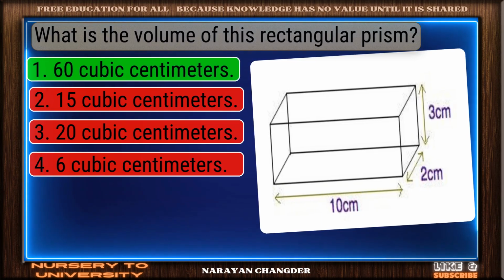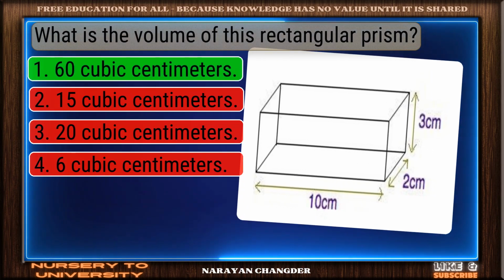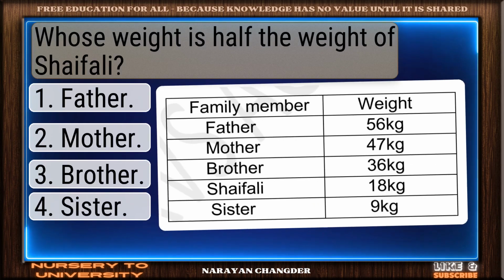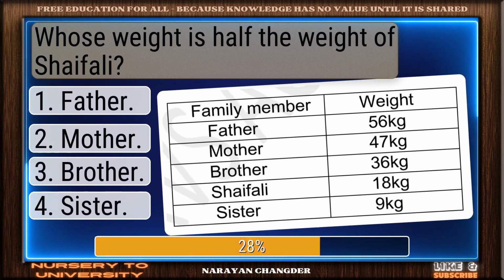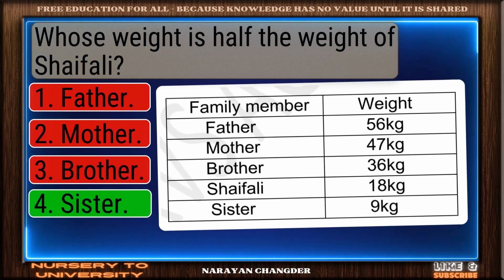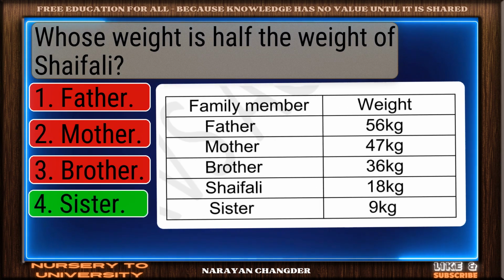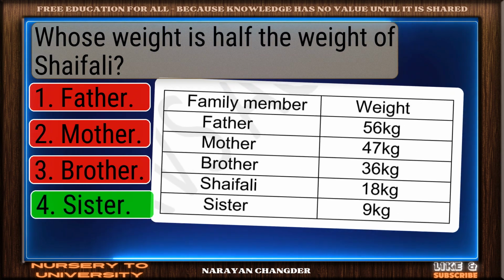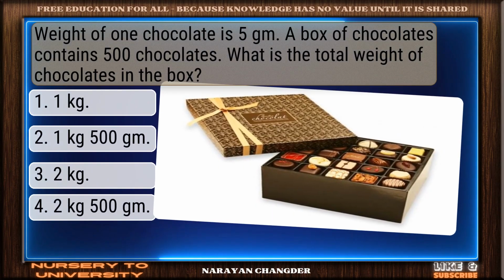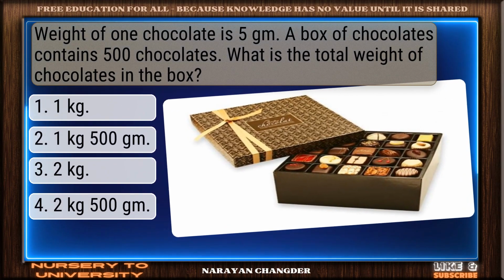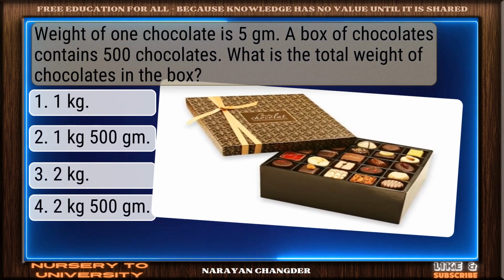Right again. 60 cubic centimeters is a valid answer. Whose weight is half the weight of Shifoli? Smart move. Sister is an accurate answer. Weight of one chocolate is 5 gm. A box of chocolates contains 500 chocolates. What is the total weight of chocolates in the box?